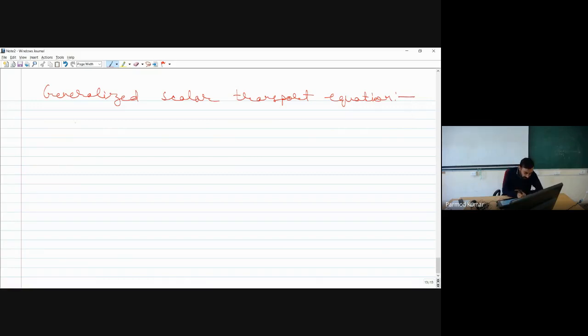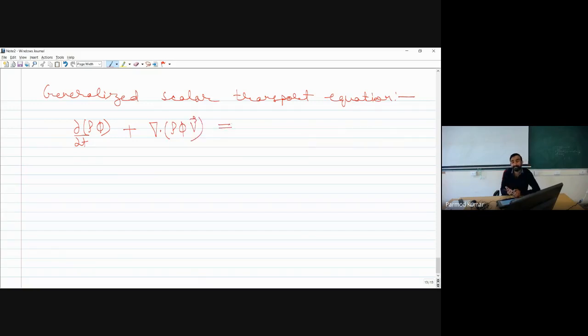In the generalized scalar transport equation, we write one temporal term, del rho phi by del t, then we write a convective term, which is the divergence of rho phi into v vector.